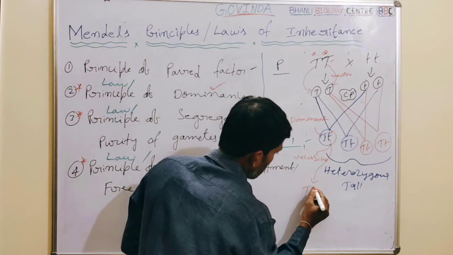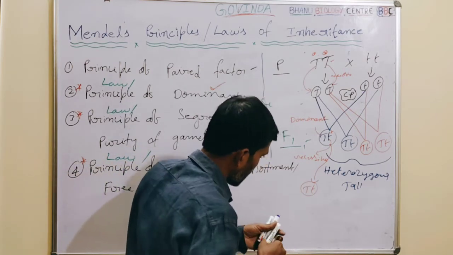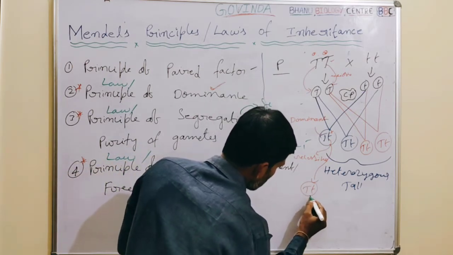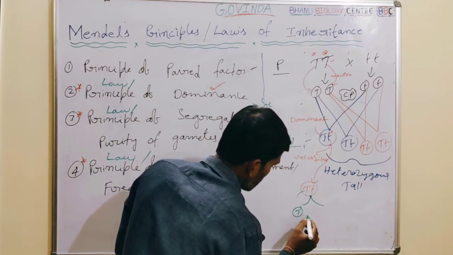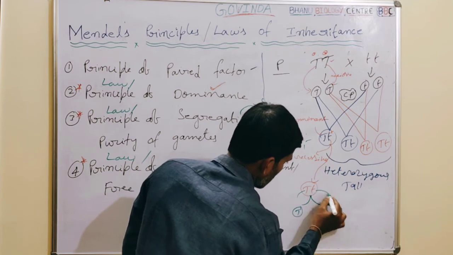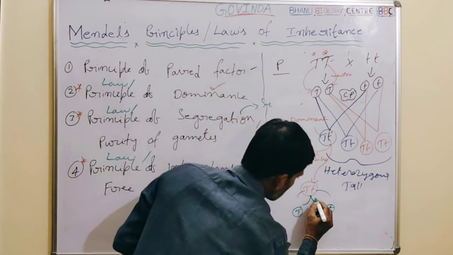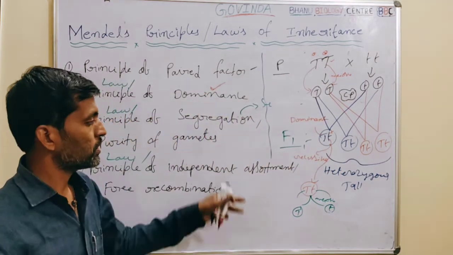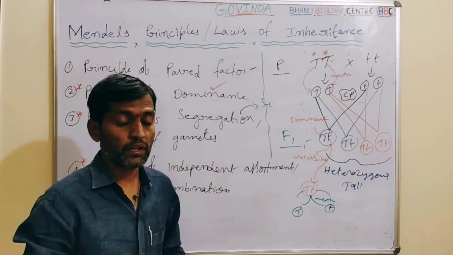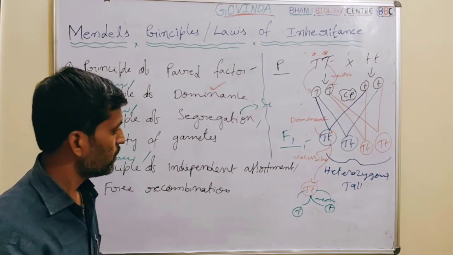Once again, take this example. Suppose the plant has capital T and small t alleles. It produces two types of gametes. One type of gamete contains the capital T allele only, and the other contains the small t allele only. Here, meiosis cell division takes place. One important point: at the time of Mendel there was no concept of meiosis. Later on, the meiosis concept was discovered by other scientists.